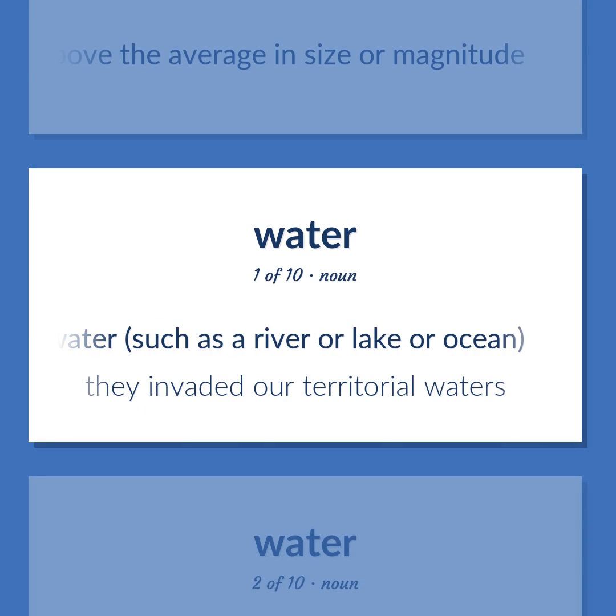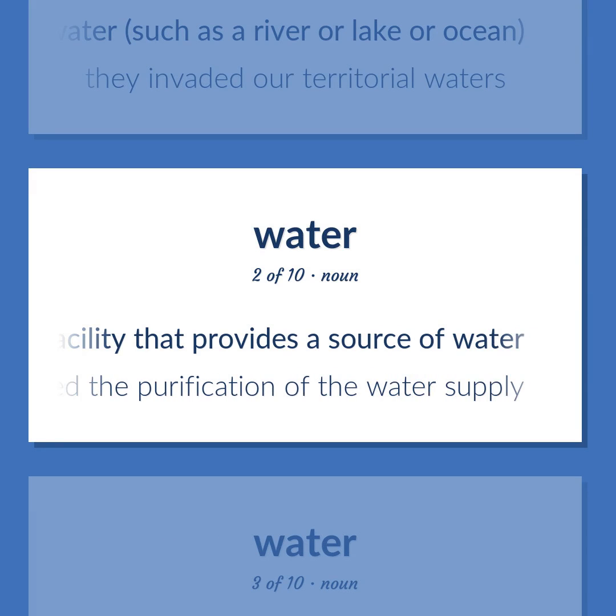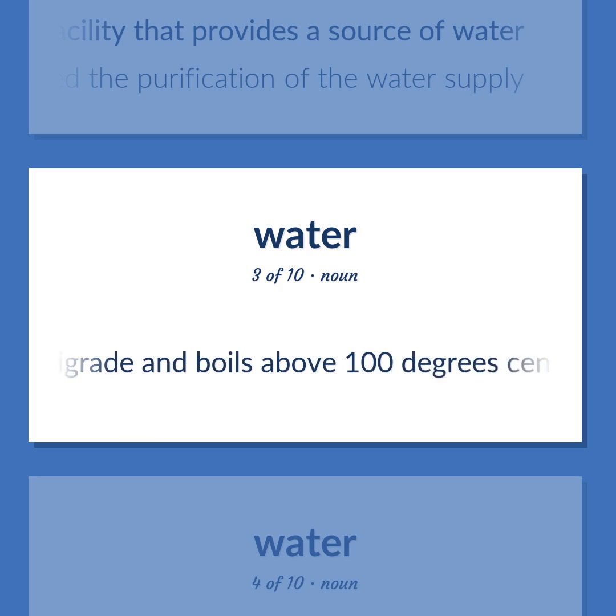They invaded our territorial waters. A facility that provides a source of water. The town debated the purification of the water supply. Binary compound that occurs at room temperature as a clear, colorless, odorless, tasteless liquid. Freezes into ice below 0 degrees centigrade and boils above 100 degrees centigrade. Widely used as a solvent.